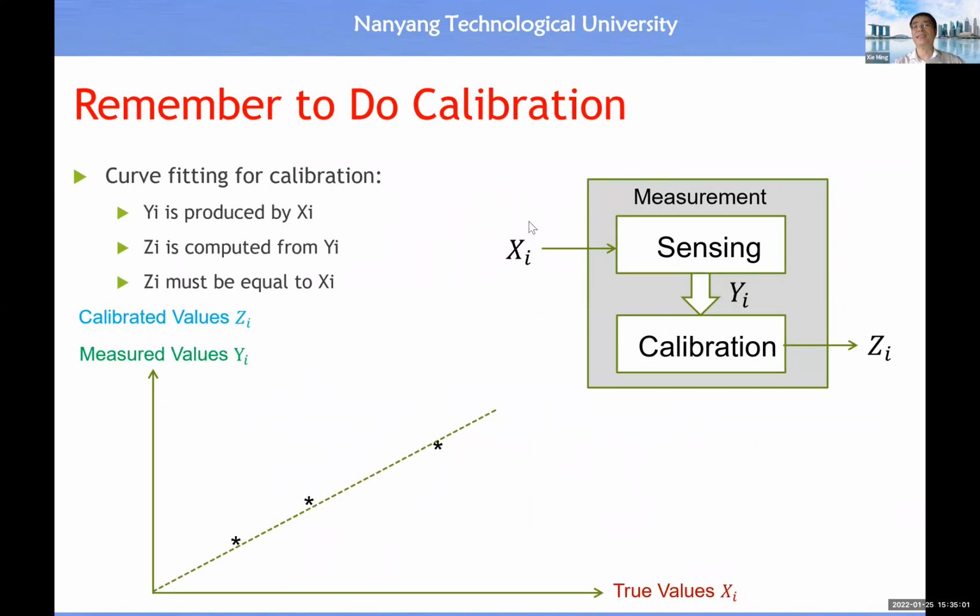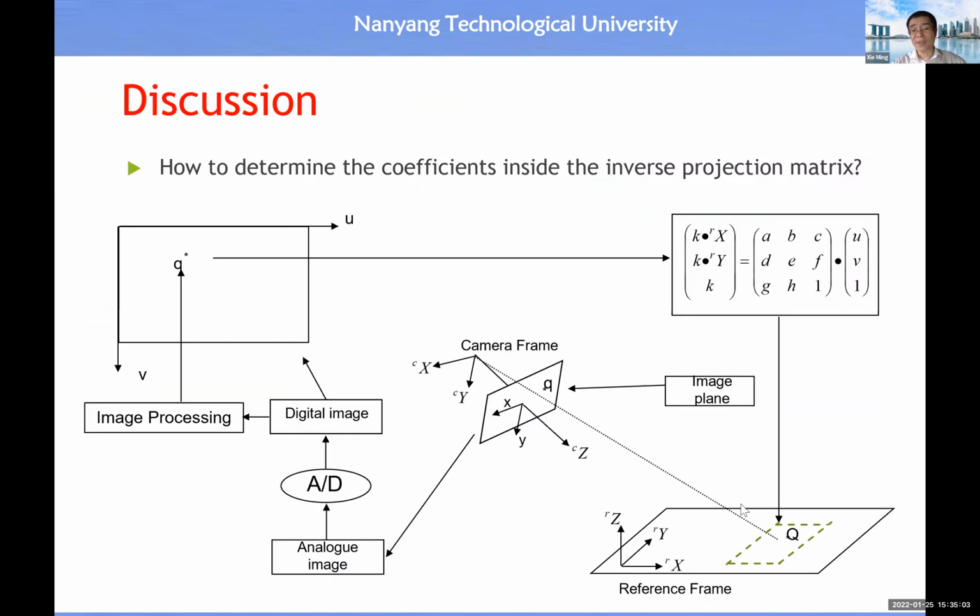So Xi is a set of coordinates for the vertices, right? For this rectangle you have 4 vertices, so you know the XY coordinate of this one, XY coordinate of this one, XY coordinate of this one, XY coordinate of this one.